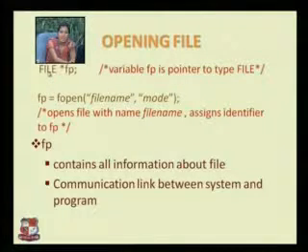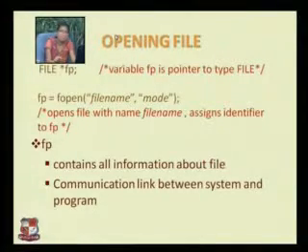So we are using the data structure FILE, and then a pointer to it. But you cannot directly have a member. Why? Because we still don't know where this will point. So we are just creating a pointer, not the actual variable. We are just creating a pointer to that particular file. So we write *fp. fp is a name; you can have f1, f2, whatever name you want to give. Here we have given fp.